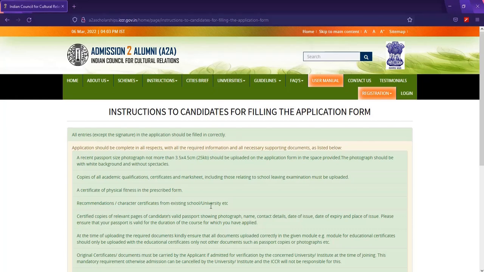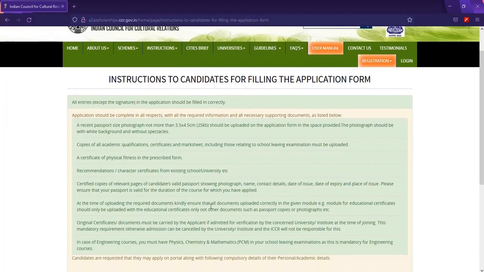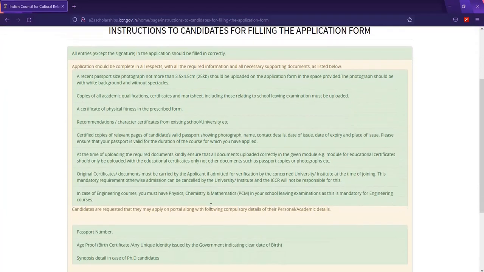You should have a recommendation letter from your university or from the schools you've attended prior to this application. And a copy of relevant pages of the candidate's valid passport showing the photograph, your name, date of issue, date of expiry, and place of issue. All this information should be indicated in the online application.